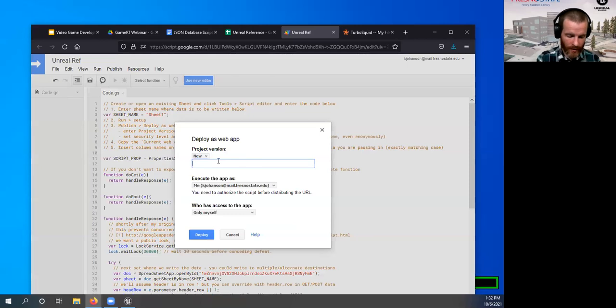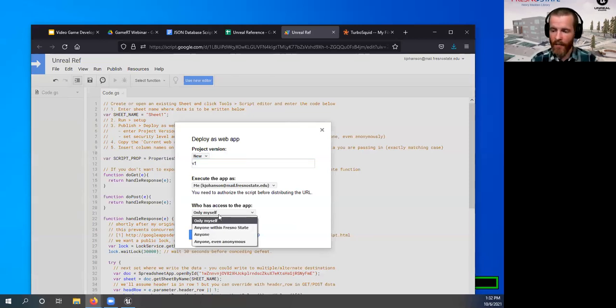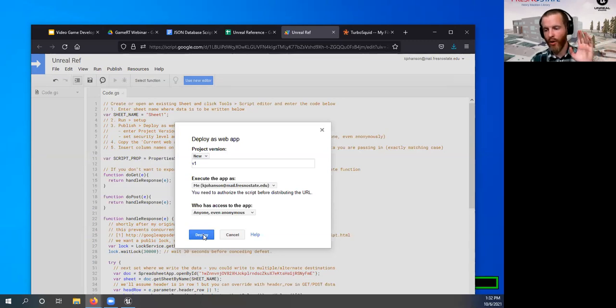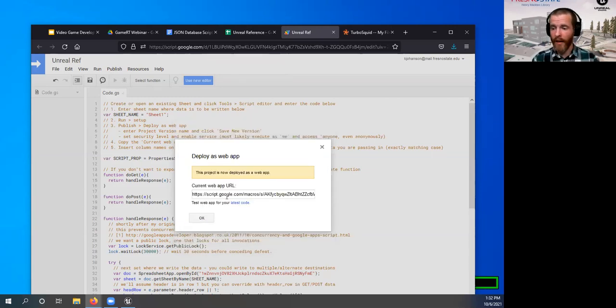And then we need to say something special about it. This is version 1. And then who has access to the app? You need to make sure it's anyone, even anonymous, because Google's not going to recognize Unreal Engine, right? So you need anybody to be able to run this, anybody who has the permission. We already gave Unreal permission. So deploy, and this is our URL right here.